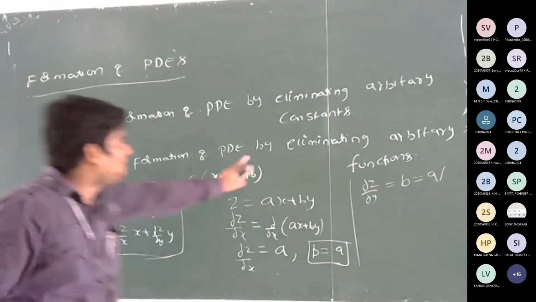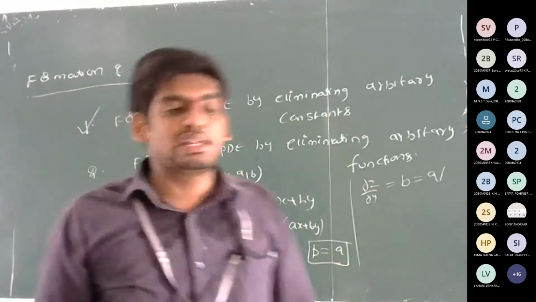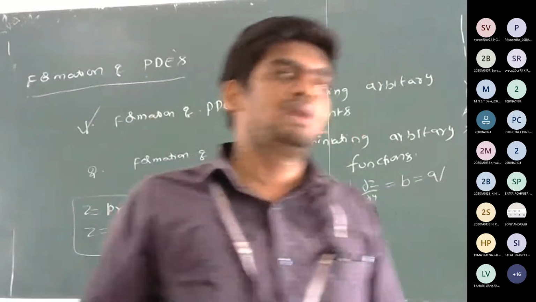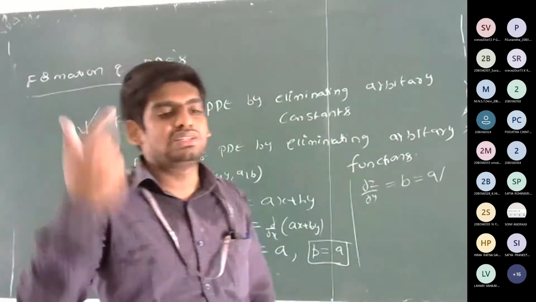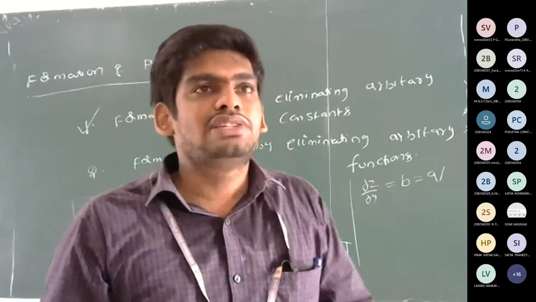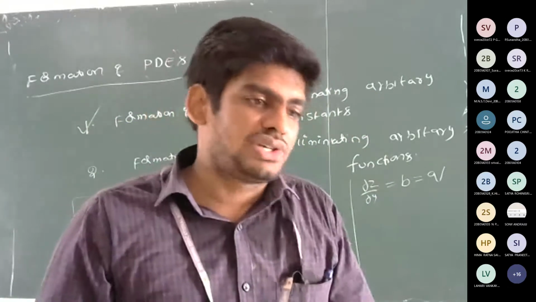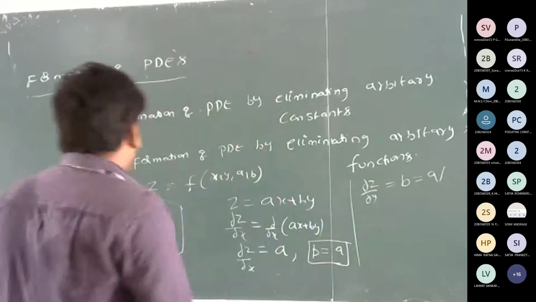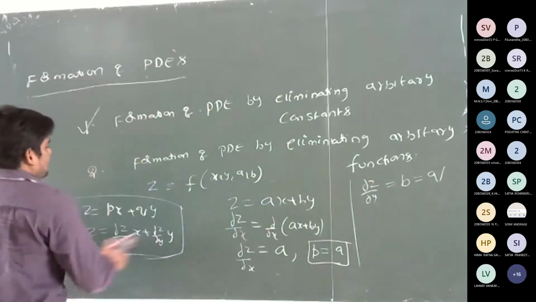So the next concept, so this is over. The next one is formation of the PDE by eliminating the arbitrary function. Arbitrary function means f, g, h, like that. So here what we are doing is we just eliminate the arbitrary functions. So that is our aim, right? So for example, here